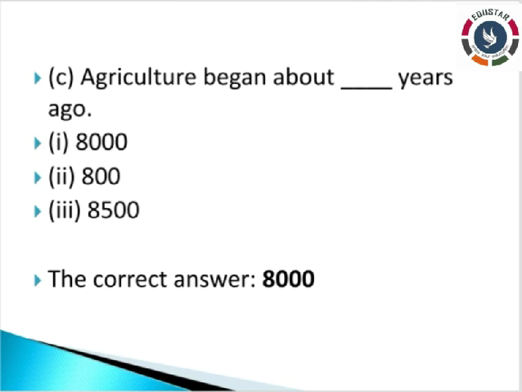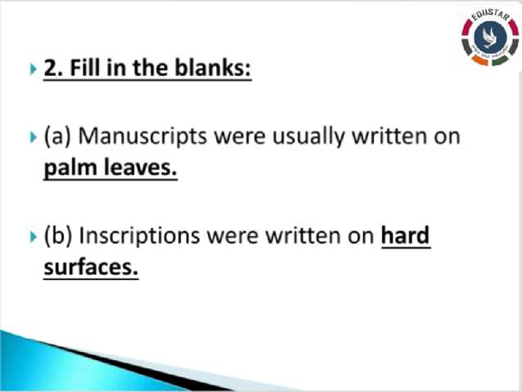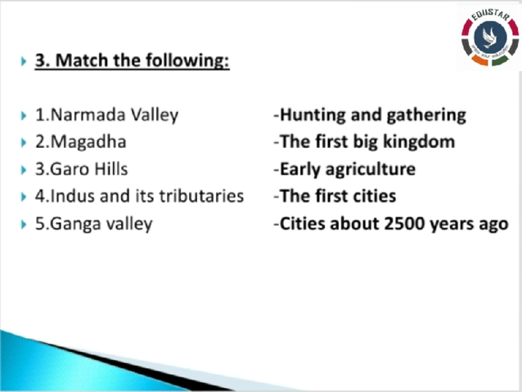After writing the choose the correct answer, leave one line and write the heading filling the blanks. See the first one: Manuscripts were usually written on dash palm leaves. Then leave one line and write the second question: Inscriptions were written on hard surfaces. After writing this, write the third Roman letter, match the following. Leave one line and write the question and answer very neatly. The match is already in your book. Please refer to page number 9 in your history book.